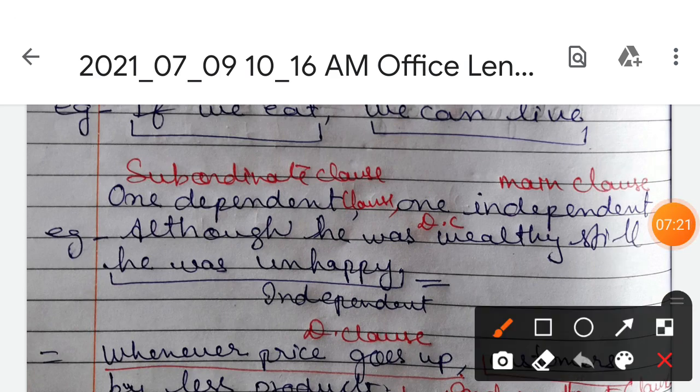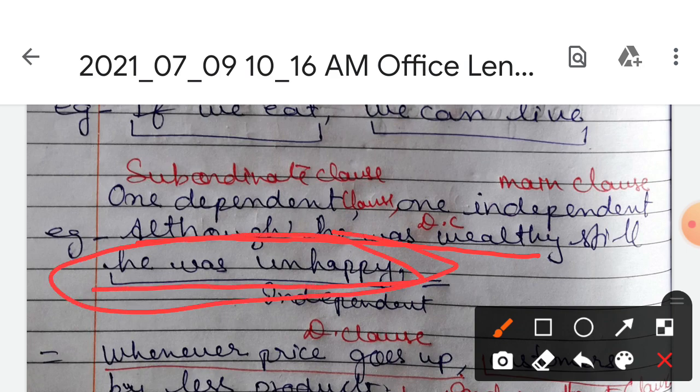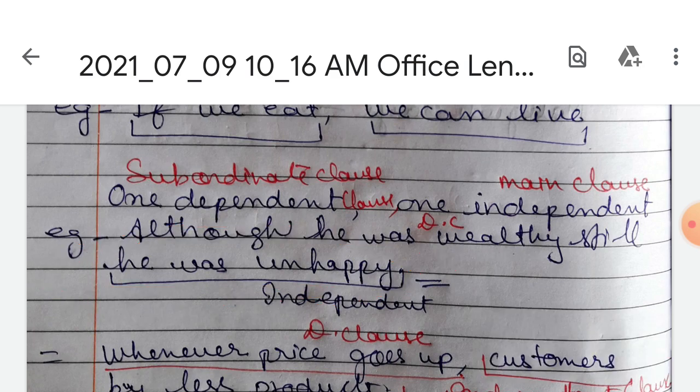Although he was wealthy, so this is the dependent clause, and he was unhappy, this is independent. It means this sentence gives the full sense, it does not depend on the other sentence to give us complete sense. So अपने आप में ये पूरा है. So he was unhappy, this is independent clause, and although he was wealthy, this is dependent clause. Okay,